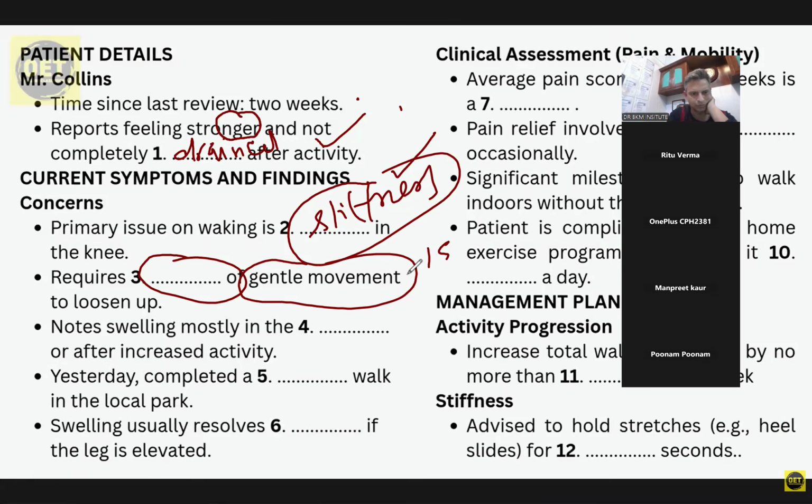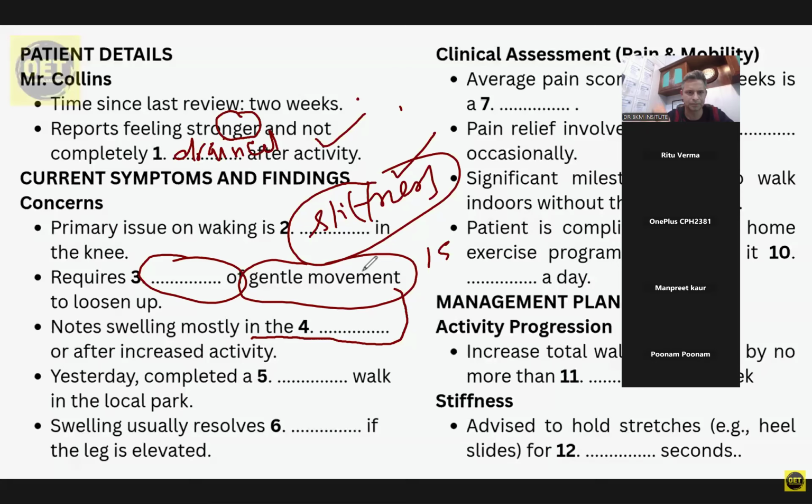Nodding, making a note. Morning stiffness, okay. And how long does that stiffness last once you've started moving? Does it come and go throughout the day, or is it mostly just in the mornings? Mostly in the mornings. Once I'm up and about, it generally feels much better. Sometimes if I sit for a long time, like watching TV for an hour or so, it'll get a bit stiff again when I stand up, but not as bad as in the morning. That's a very common experience at this stage of recovery. It's often related to the joint fluid settling overnight and the tissues themselves still healing and adapting. What's the other thing you wanted to mention?